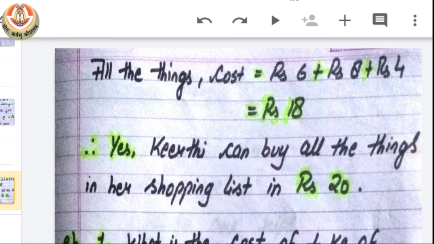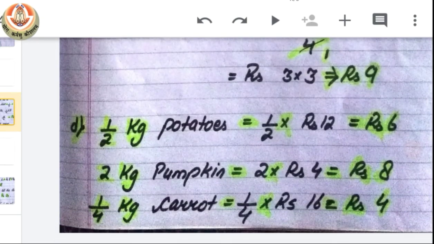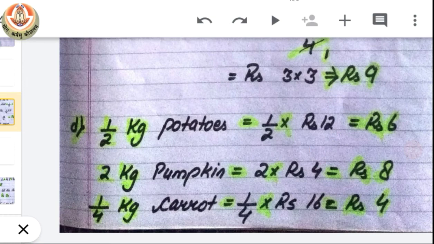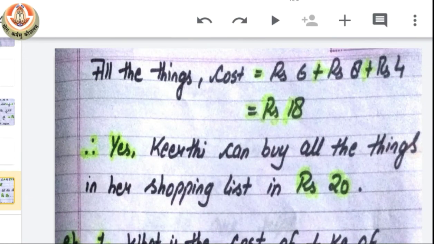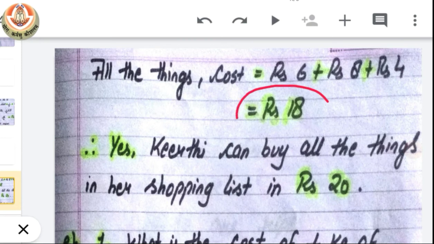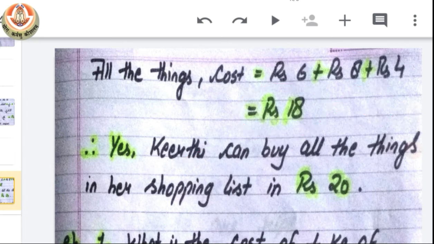Okay, I hope you all get it very well. First, what we did, we found out the price for all the items in her shopping list. Then we add it and we get to know that the price of all the three things is lower than rupees 20. That means Kirti can easily buy all the things in her shopping list.